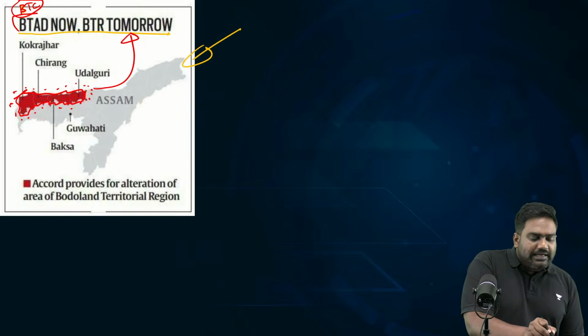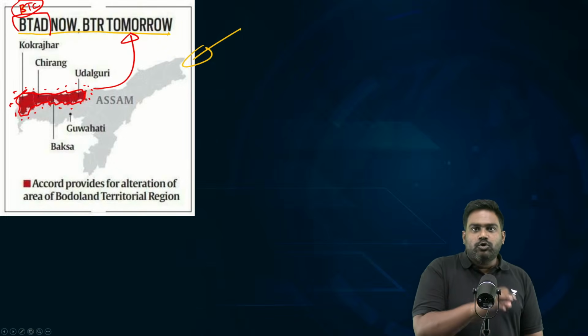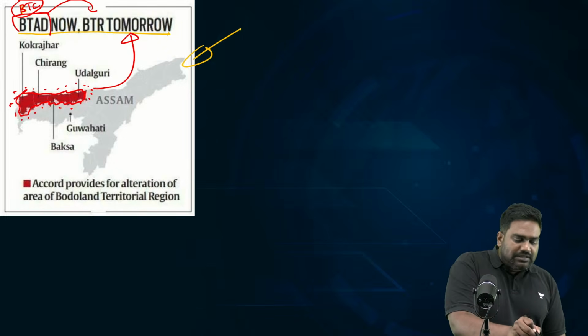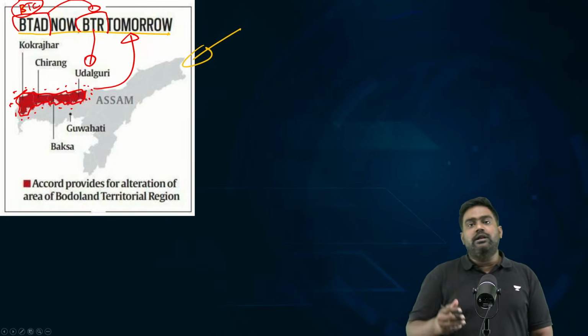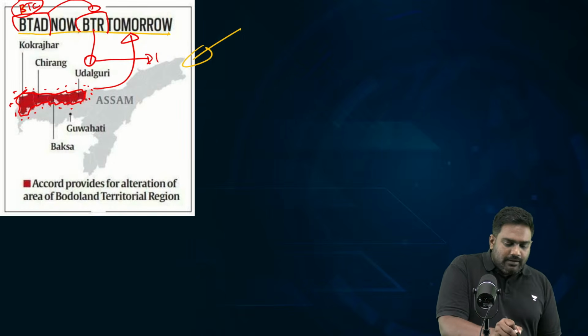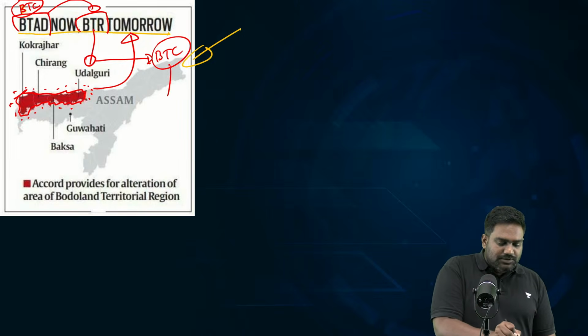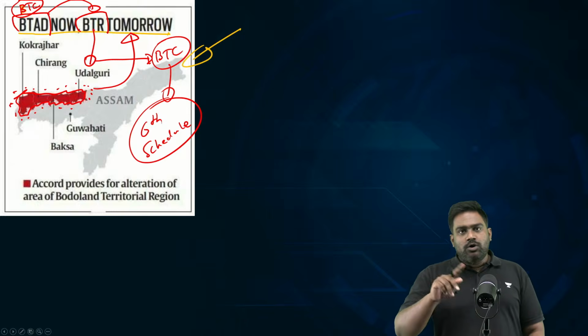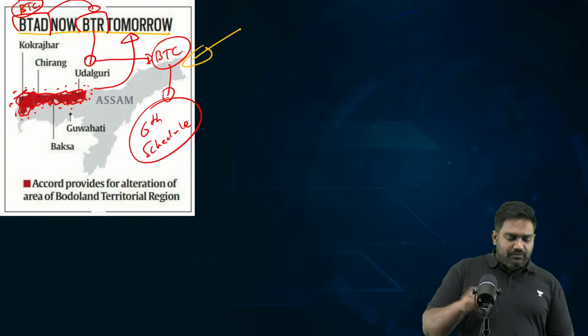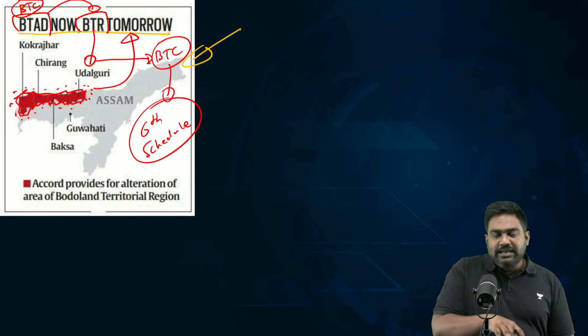Previously, it was called BTAD, Bodoland Territorial Autonomous Division. Now, after the redrawing of the boundary, it's called BTR, Bodoland Territorial Region, which is governed by the same BTC, Bodoland Territorial Council, as per the provisions of 6th schedule. So non-Bodo villages have been excluded. Bodo villages outside of this area have been included.